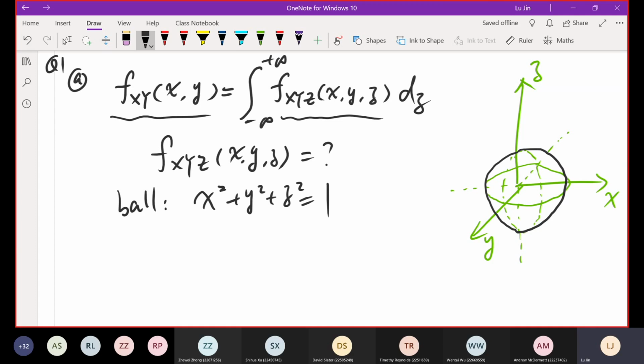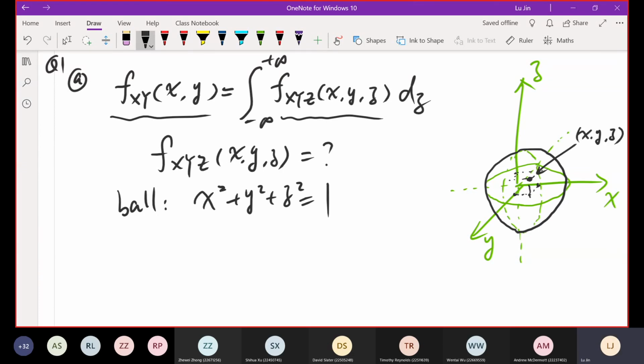If a point defined by an x value, y value, and z value is within the ball, for example, the point given here, this point is x, y, and z.